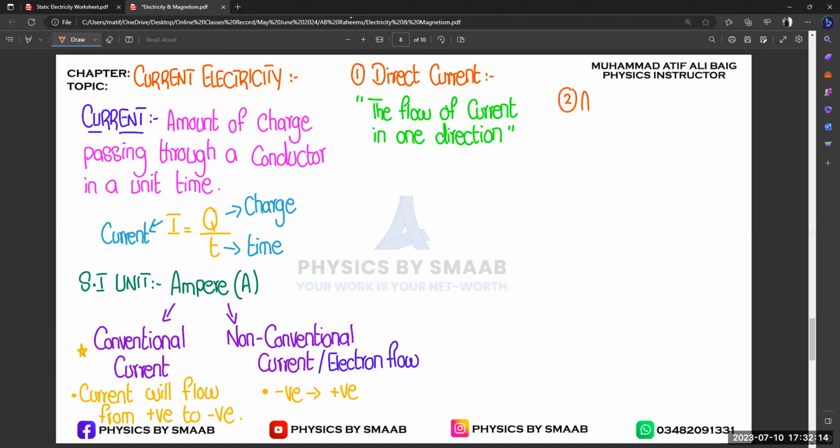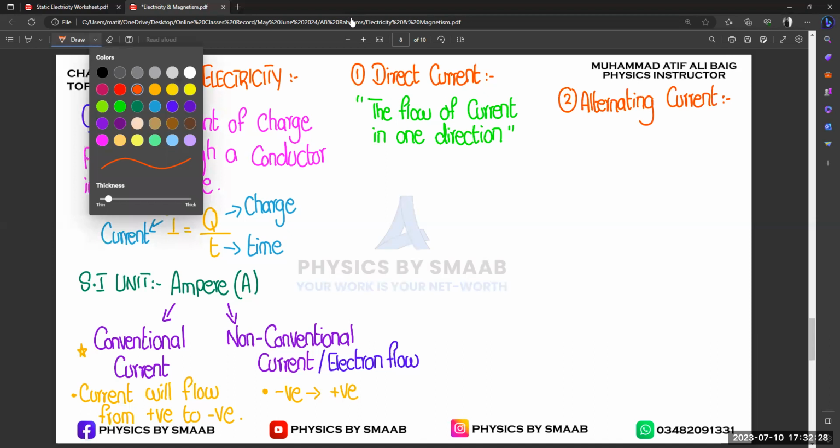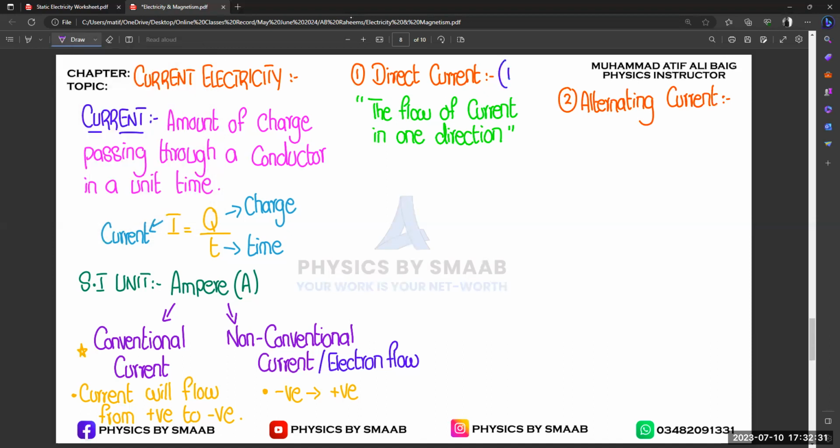the second one is alternating current. So in alternating current, DC is for direct current. We also have the symbol of DC in comics, DC Comics. So that is not direct current. That is something different.